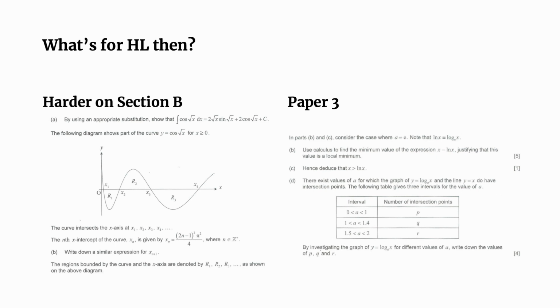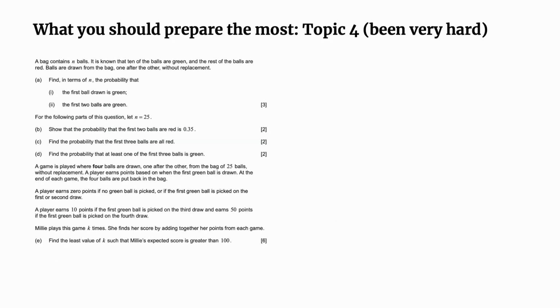Okay, and for SL students, I just want to point out 2 things. If it's a core module, like Radian measure, Binomial Expansion, things like that, what we have seen from topic 1 to 5, you should really put the same level of effort as the HL students do, because as you can see, it's very, very similar. That's number 1. And number 2, what is most demanding for the SL students from now on with the recent exam papers is actually topic 4. I think it's been very hard.